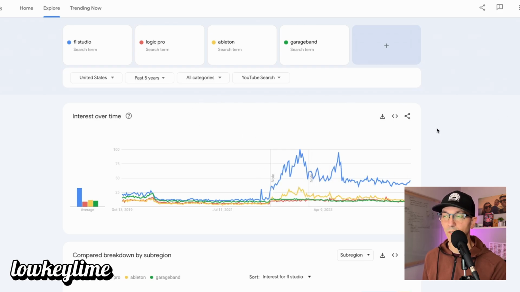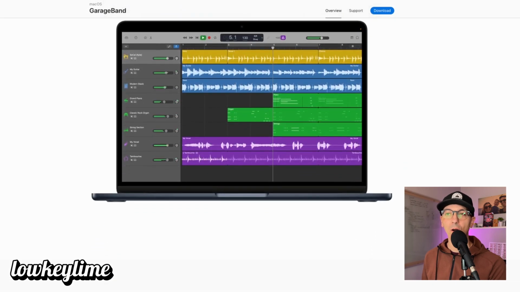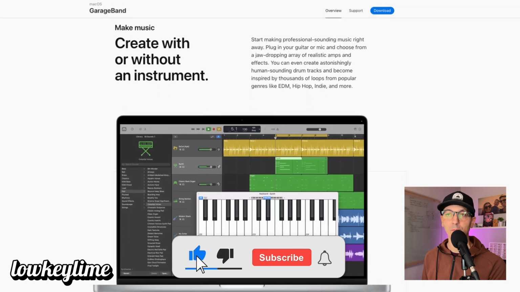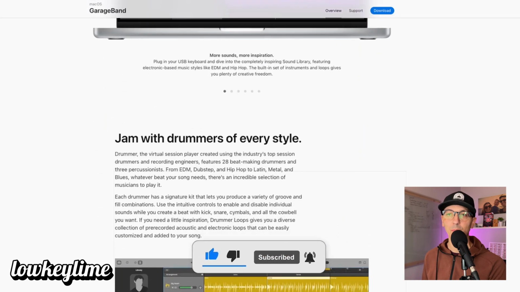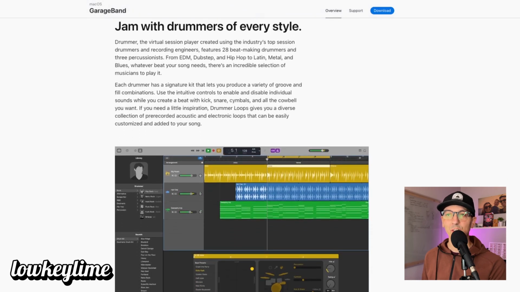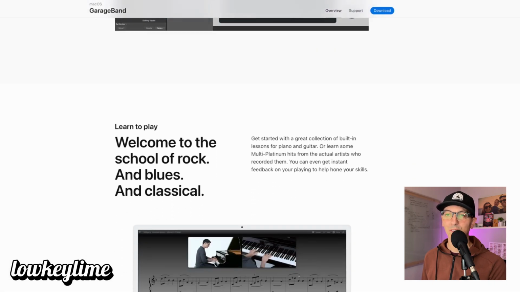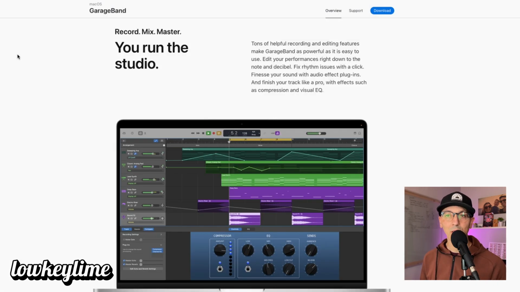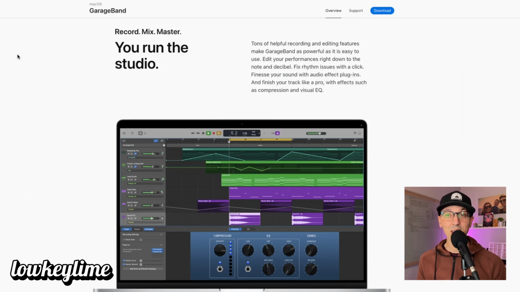First up is GarageBand, my pick for the best DAW for beginners. If you own a Mac, you're in luck because GarageBand is completely free and comes pre-installed. It's super user-friendly and you don't need any prior experience to start creating music. It's like the training wheels of DAWs, but don't let that fool you. Many pros have used GarageBand for real tracks. As I said before, it's Mac only, but they also have an iOS version so you can get it on your iPad or your iPhone. And the best part is it's free.